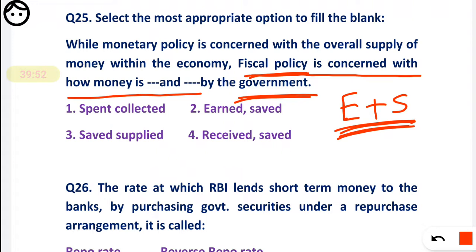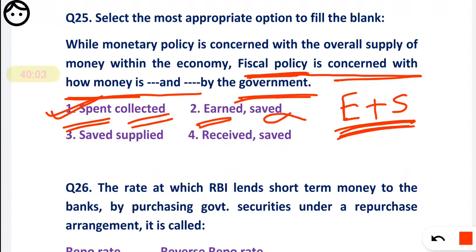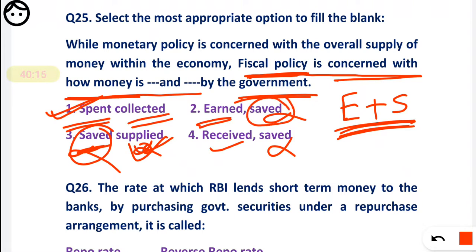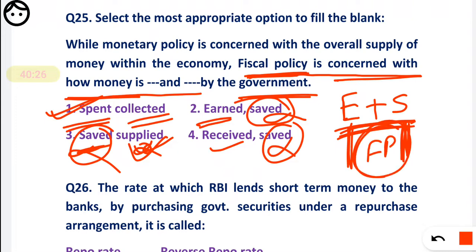So we know the fiscal policy is concerned with how money is spent and how money is collected. Okay, so the first option is correct. Earned is correct, but saved is not correct. Received may be correct, but saved is not correct. The government doesn't want to save the money. Government is just an entity which will earn the money and spend it for the public welfare. And this can be done by using the fiscal policy. And if your spending is more than your earning, then the condition is called fiscal deficit.